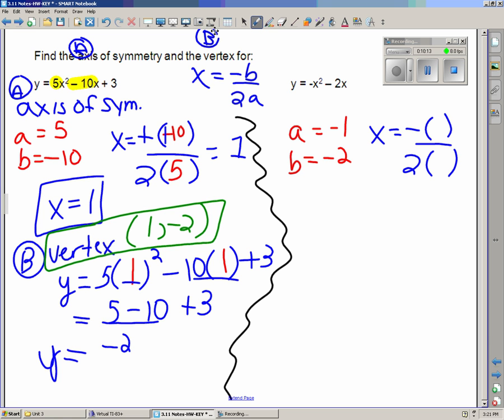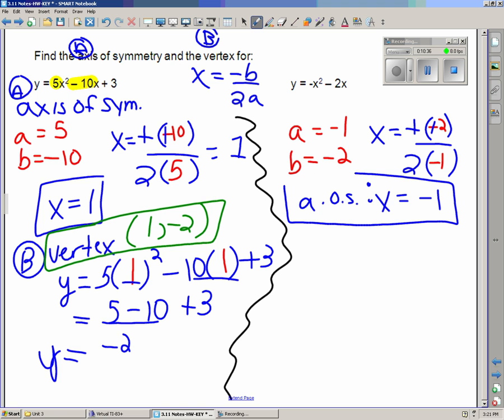Well, b is negative 2, a is negative 1. When you do the math here, you get x equals positive 2 over negative 2, which is negative 1. So I'm going to abbreviate this as AOS, axis of symmetry. The equation x equals negative 1.